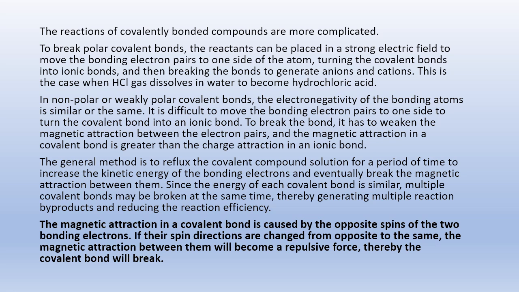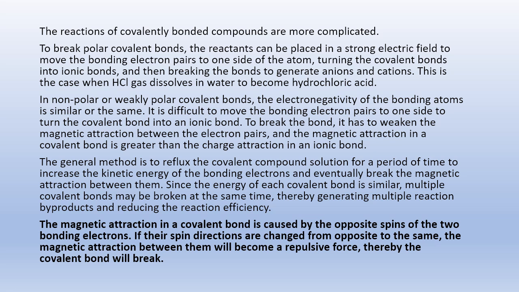The reactions of covalently bonded compounds are more complicated. To break polar covalent bonds, the reactants can be placed in a strong electric field to move the bonding electron pairs to one side of the atom, turning the covalent bonds into ionic bonds, and then breaking the bonds to generate anions and cations. This is the case when hydrogen chloride gas dissolves in water to become hydrochloric acid.